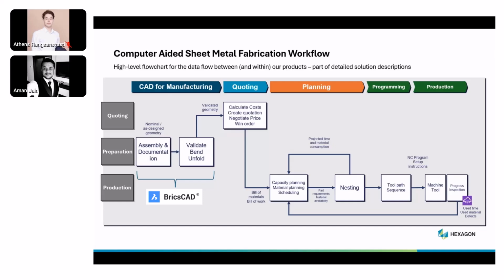Finally, the production phase involves the machine tool execution of the NC programs generated earlier, with ongoing progress inspection. The feedback loop ensures that any issues, defects, used time and material are recorded and managed, optimizing the overall manufacturing process. In summary, BricsCAD is quite integral at the early stages of the sheet metal fabrication workflow, particularly in preparing and validating the design geometry, which ensures accuracy and efficiency throughout the subsequent manufacturing stages.